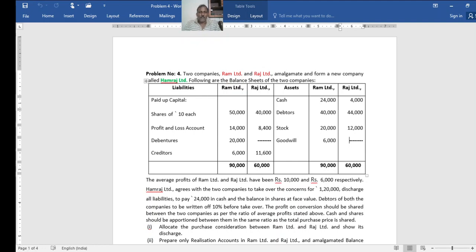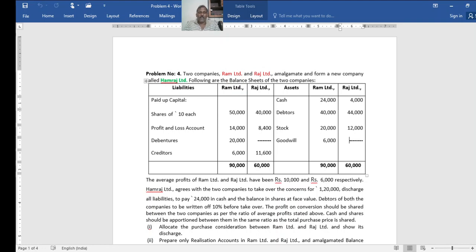For the purpose of knowing the purchase price, you need to again follow the net asset method here. The total purchase consideration amount is given. It has to be apportioned between Ram Limited and Raj Limited.